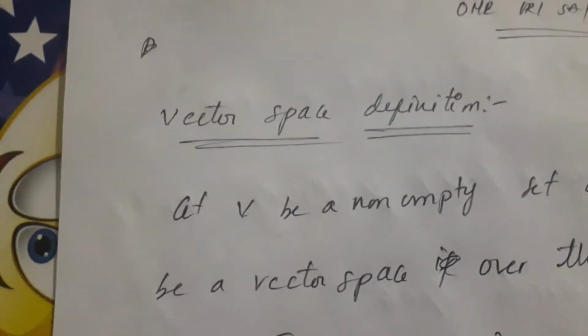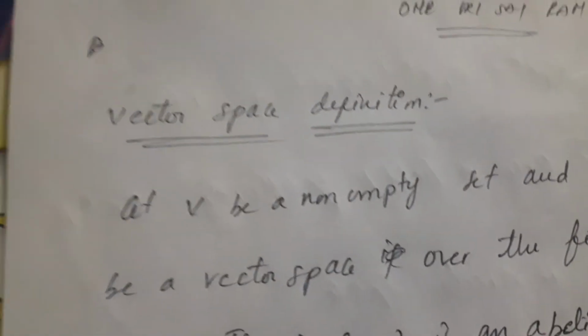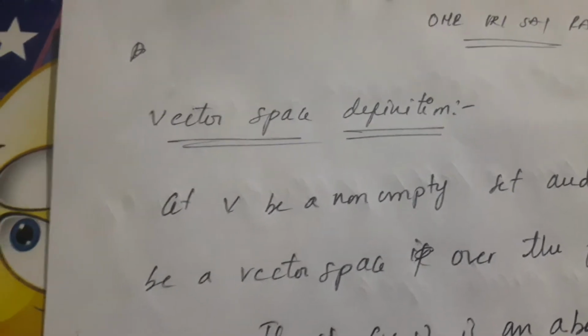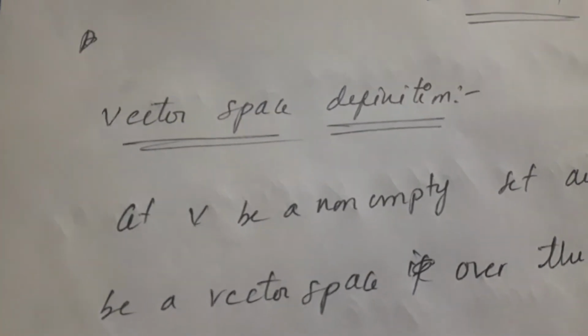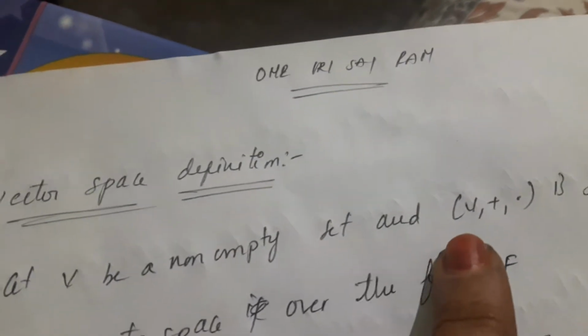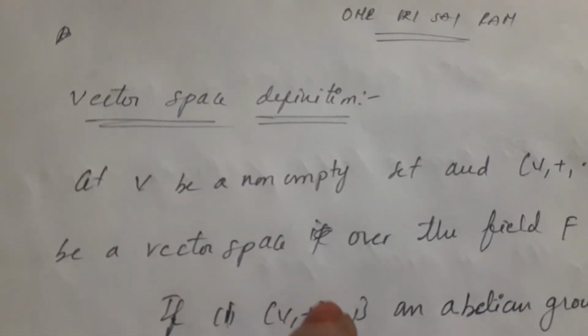Today's topic is vector space, 5th semester, vector space in linear algebra. First, the vector space definition. Let V be a non-empty set, and (V, +, ·) is said to be a vector space over the field F.